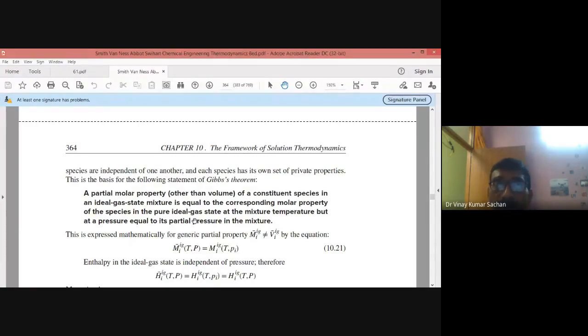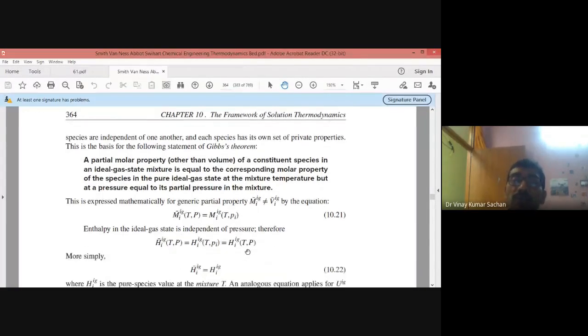So related to that pressure, you have to find out the partial pressure of the component, and you put that component in pure state. Means if you put a component in pure state at a pressure equal to the partial pressure of the component in the mixture, then both the properties will be equal, and the exception is only the volume.